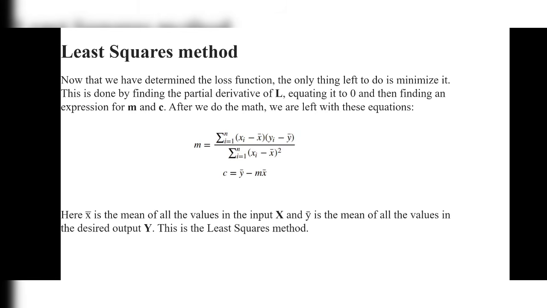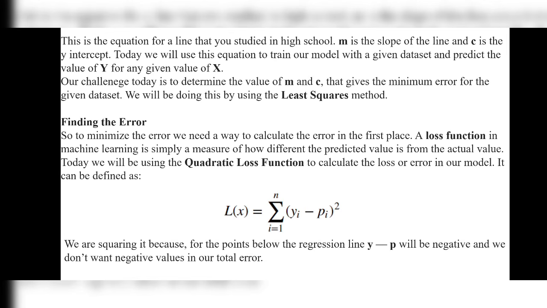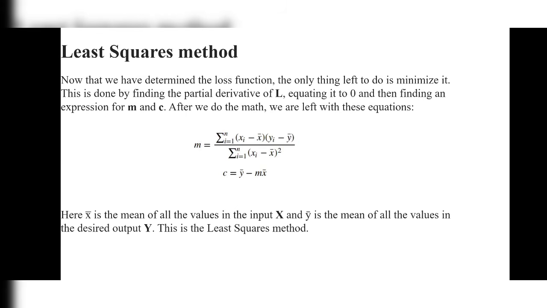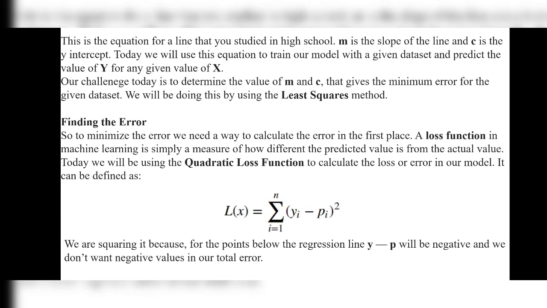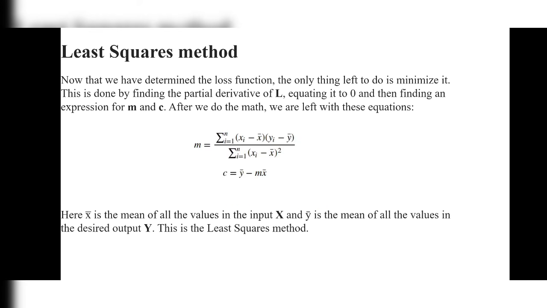After we do the math, we are left with this equation. After squaring and after partial differentiating the L, we will get this value, that is m is equals to this, and we will get c values also. Okay, with these formulas I will explain an example in the next video. Don't worry, this subject is mainly based on this least square method, linear regression only. We'll also get multiple regression also. In that case, I'll explain you clearly.